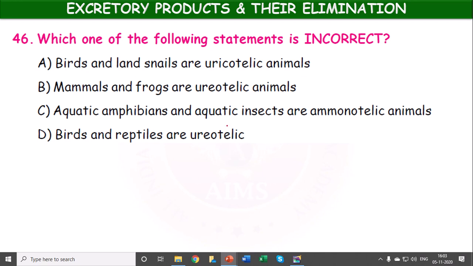Okay, first, birds and land snails are uricotelic. Yes, correct. Mammals and frogs are ureotelic. Correct. Aquatic amphibians and aquatic insects are ammonotelic. It is also correct. So birds and reptiles are ureotelic. This is wrong. Actually they are uricotelic. So the option D.